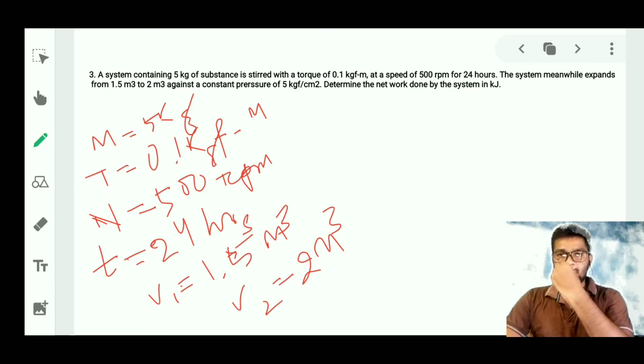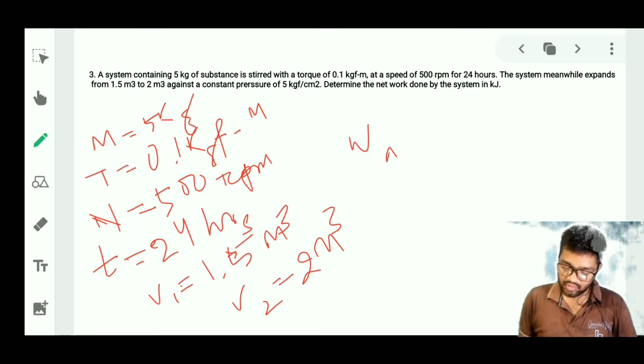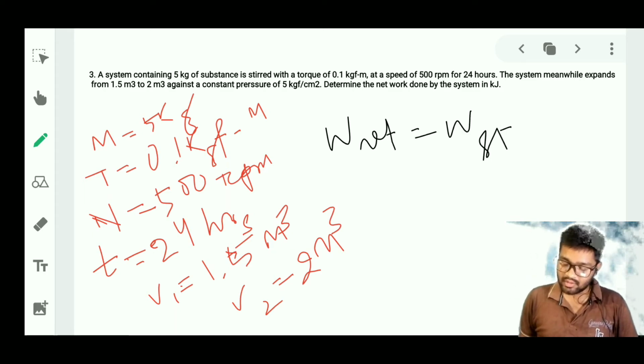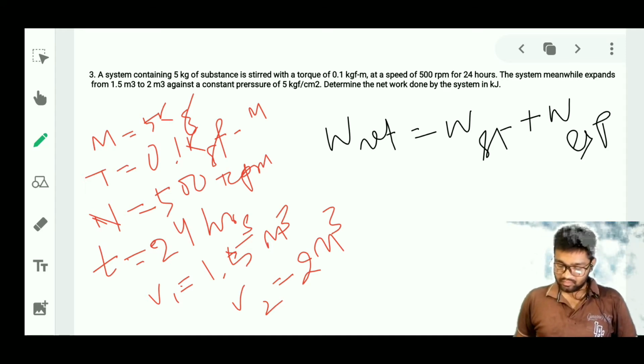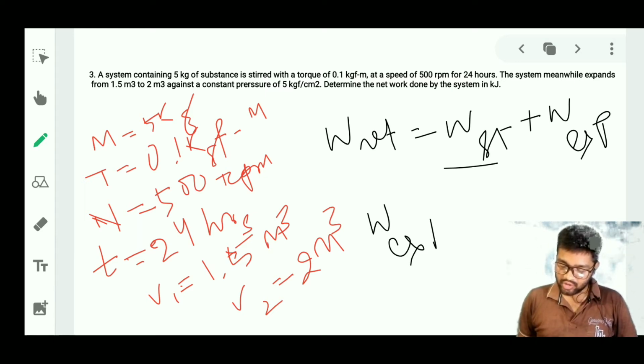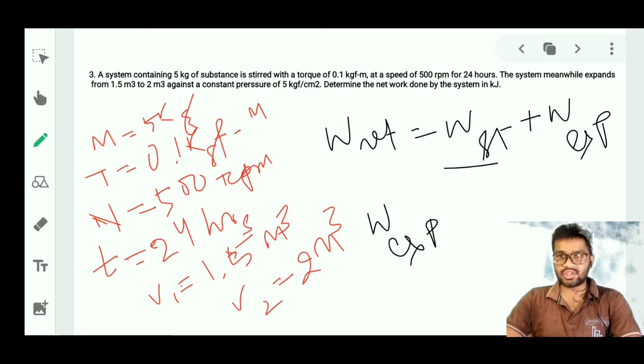For finding the net work done, W net we have to calculate. W net will be equal to W stirrer plus W expansion. W stirrer we will calculate later. Let me find out the W expansion first. We can assume that this is a closed system problem, because a system containing 5 kg of mass and a stirrer work is being given, and due to that there is some expansion.